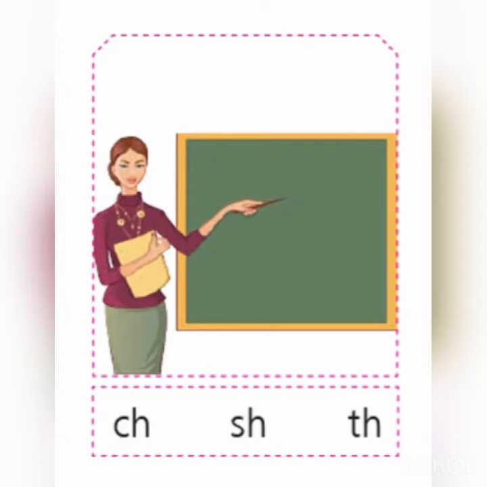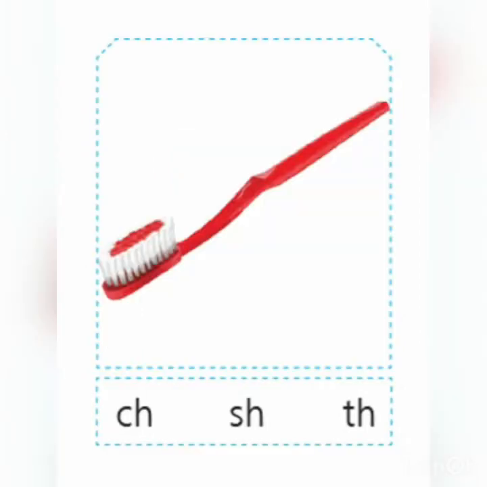Which sound is coming? Ch. Teacher. CH sound. So circle CH. Next picture is brush. Which sound did you hear, children? Sh. SH sound, right? So circle SH.